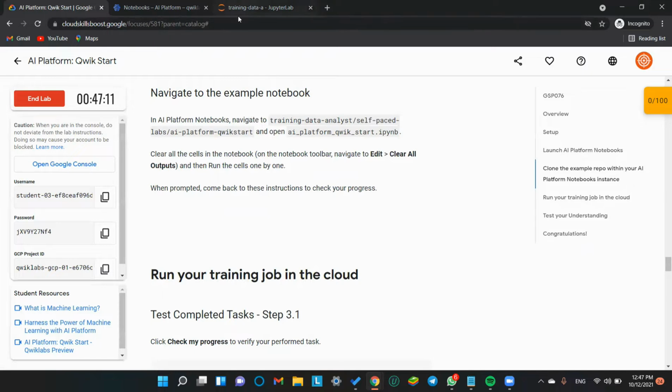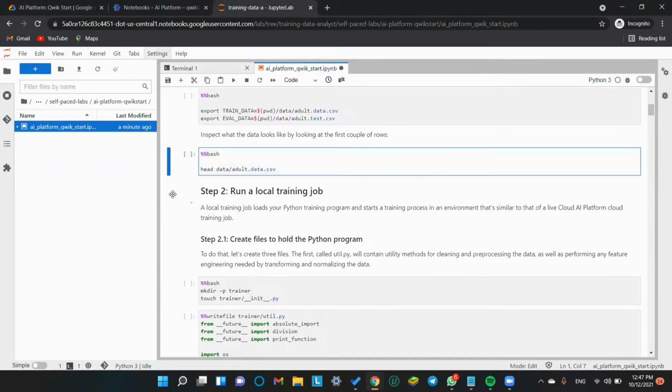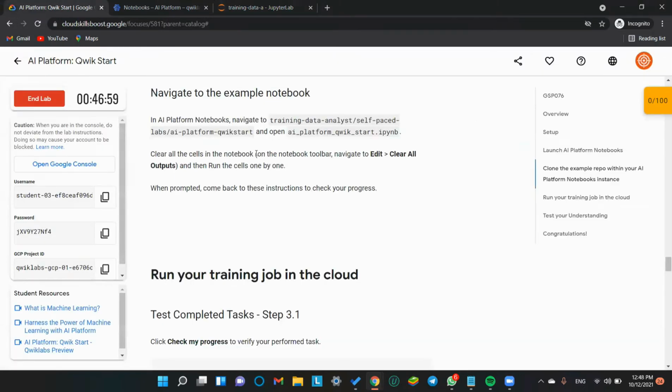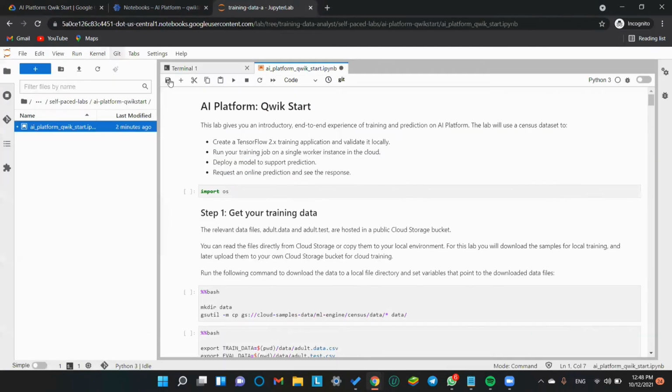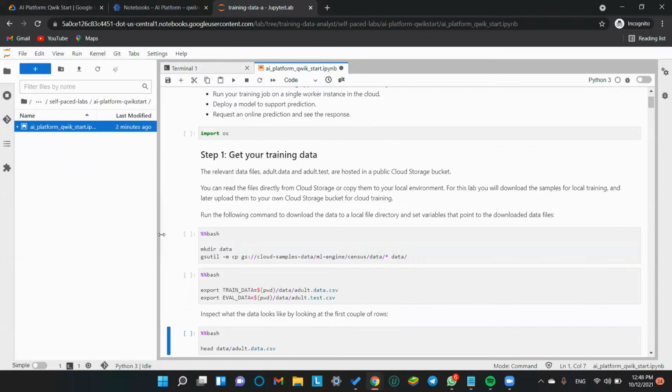Now we have to clear all the cells in the notebook. Where are the cells? Okay, what are the cells? Clear all the cells. Okay, they have given what to do. On the notebook toolbar, click edit, clear all outputs. We will click edit. Okay, here is edit. Do we have clear all output? We have clear all outputs.